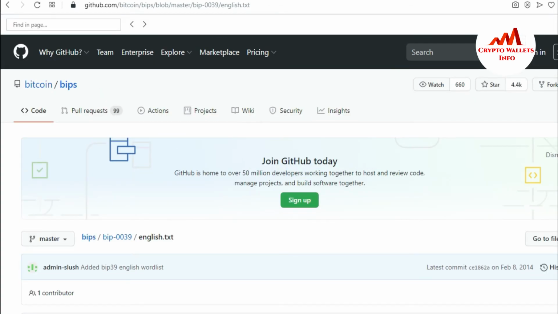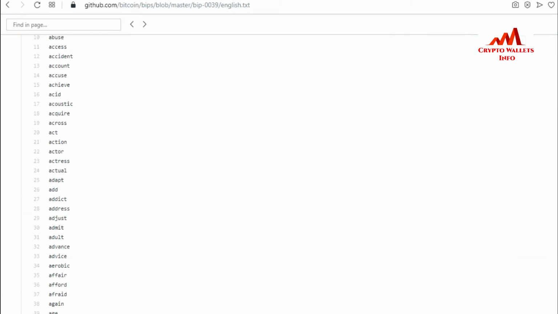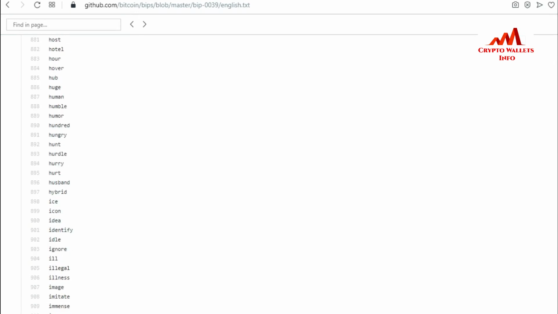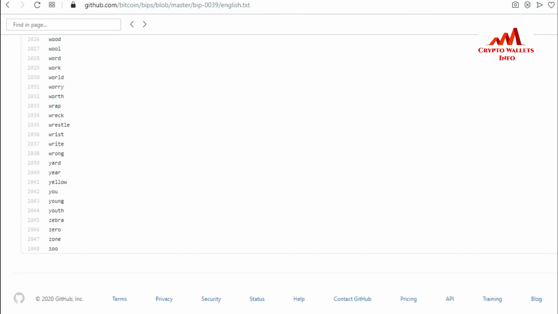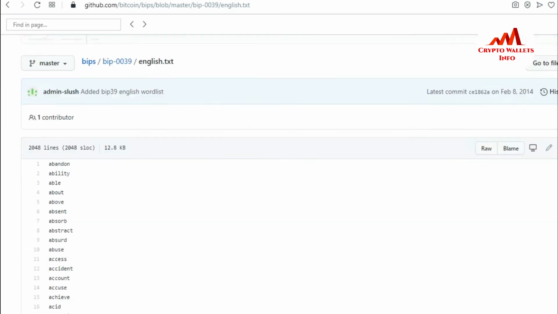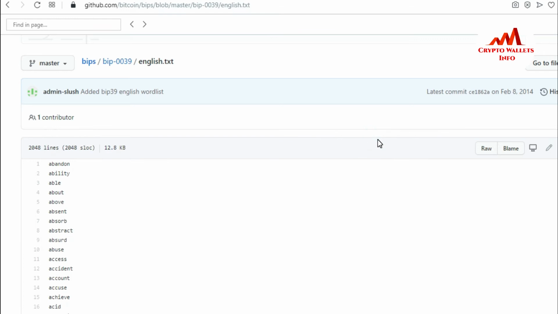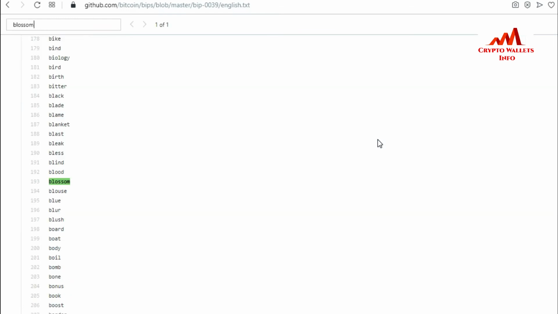So you can see here the word list is open in front of me. I hope all the words are available here. Now I'm going to check whether the spelling of all my words is correct or not. First I'm going to copy the first phrase, press Control F, and paste it here. You can see the first word is correct.